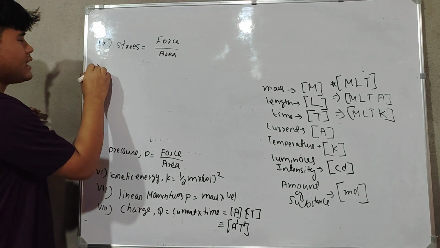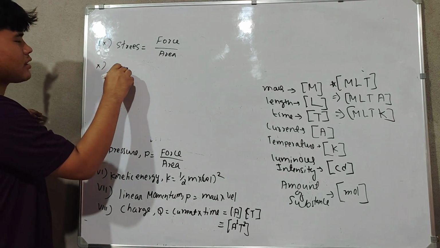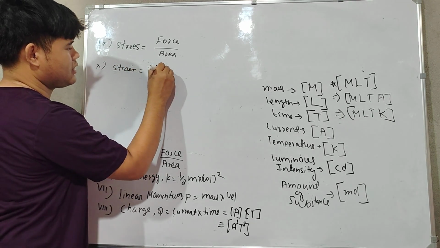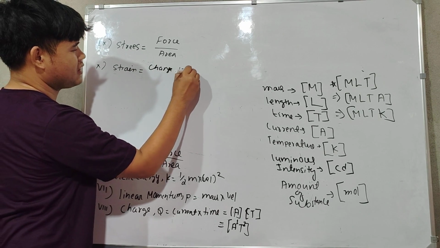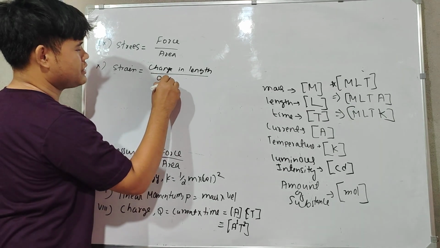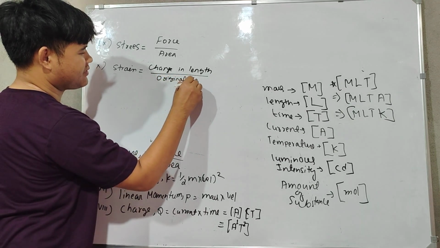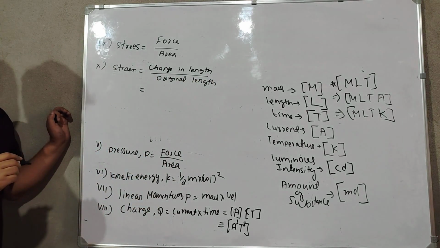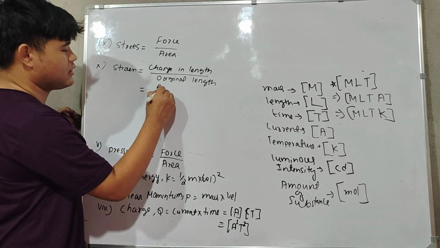Okay. Number 10, we have strain. Strain is change in length by original length. So what will be this? Change in length and original length, right? So both are length only.